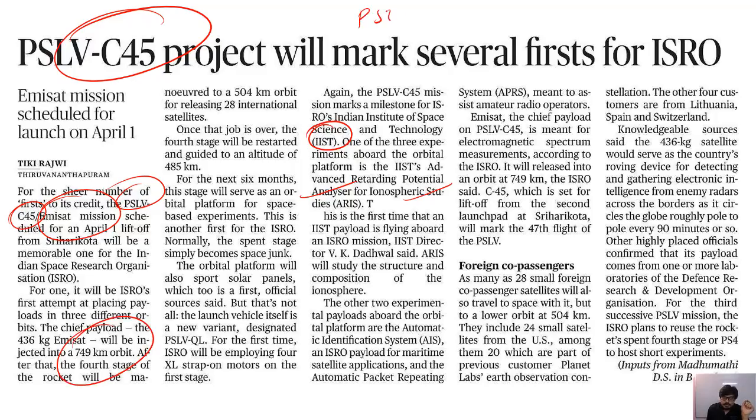And regarding PSLV, as we know, it puts all these spacecraft in lower Earth orbits. It doesn't go far like GSLV and others, which reach up to 35,000 kilometers. This kind of height is not achieved by PSLV, and the weight of these spacecraft is also less.